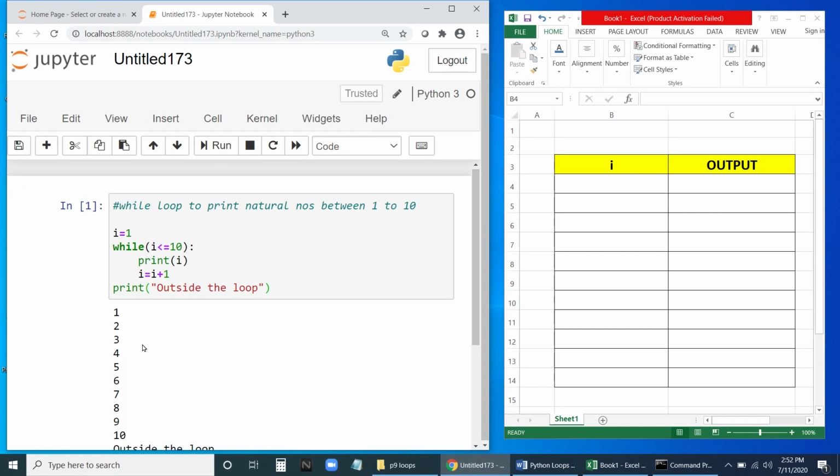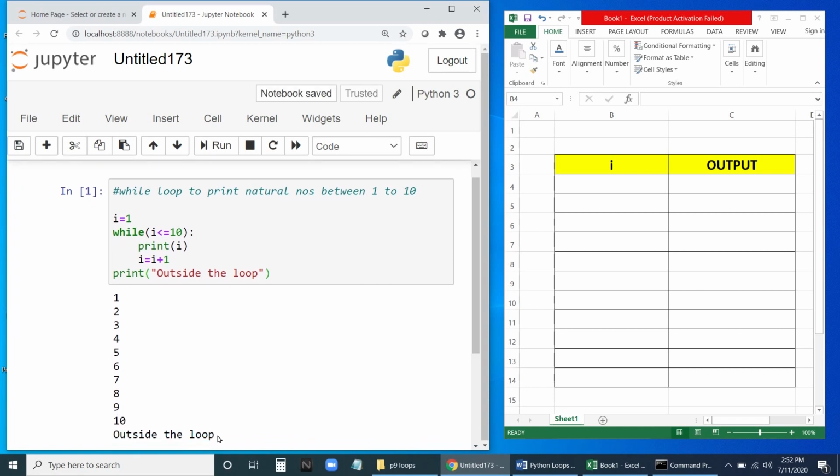Okay, and you can see 1, 2, 3 till 10. Then it has printed "outside the loop". This is only one time because this is outside the loop. So let me analyze how it has printed.